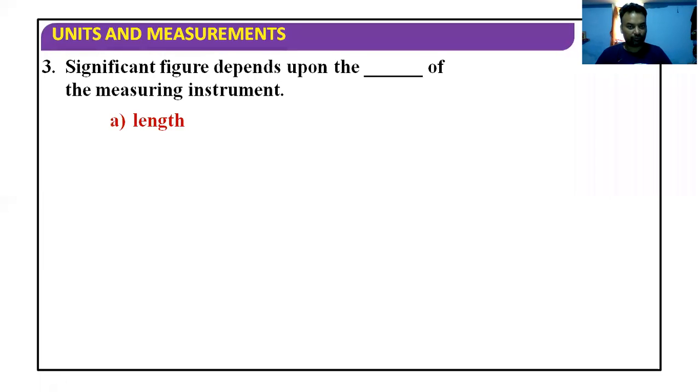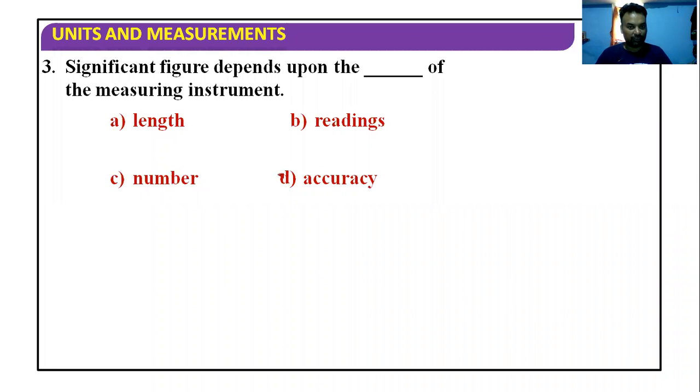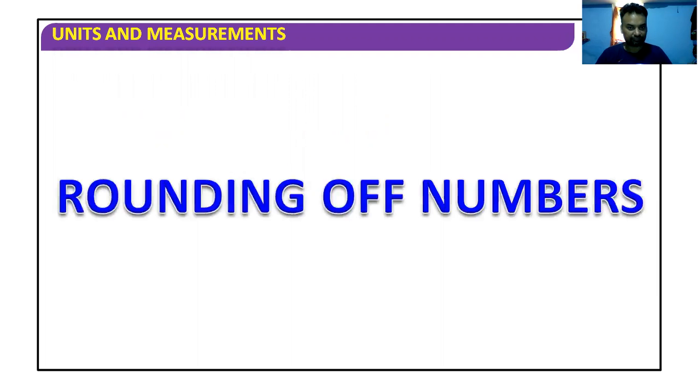Significant figures depend upon the accuracy of the measuring instrument. More is the accuracy, more are the number of significant figures. So we will discuss rounding of numbers in our next lecture, the day after tomorrow on Monday. So that's all for today.